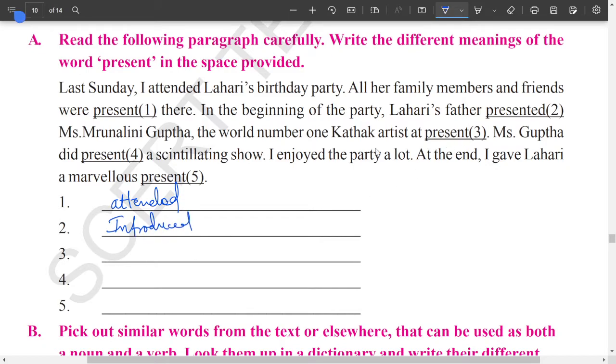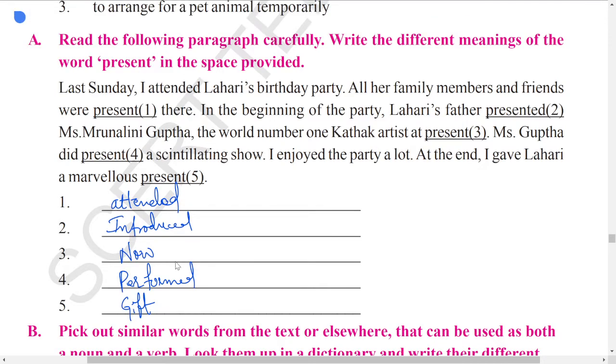Now here, "present" in the sense of now. In the present scenario. Next one, Mrs. Gupta did present a scintillating show. Present in the sense of perform. She performed. Now at the end, I gave Larry a marvelous present. Here that present is a gift. So only one word, present, has multiple meanings in different contexts.